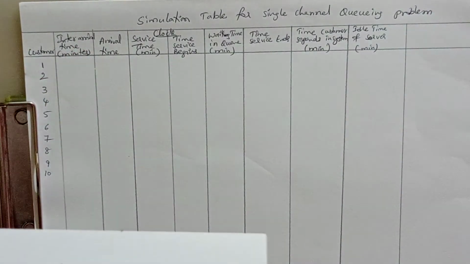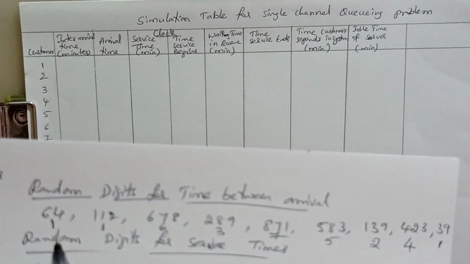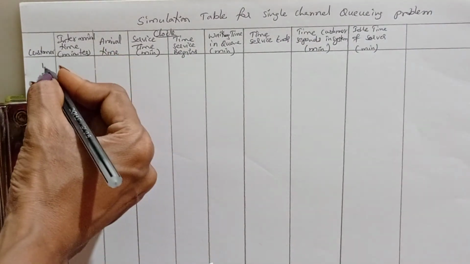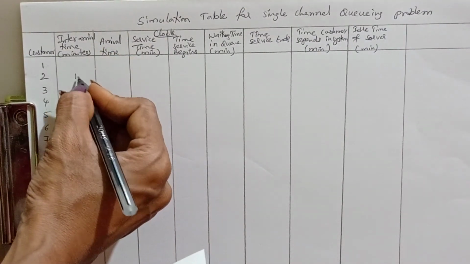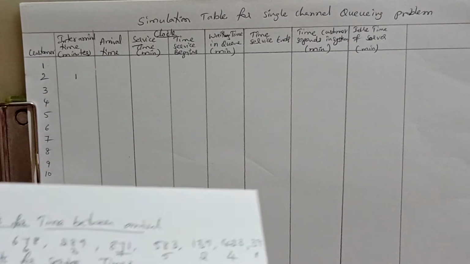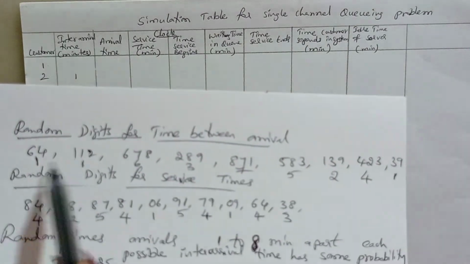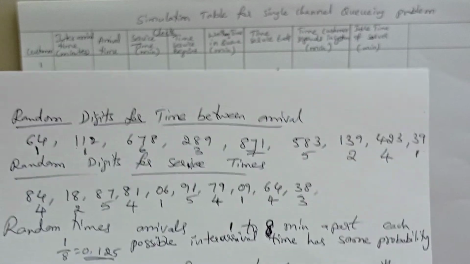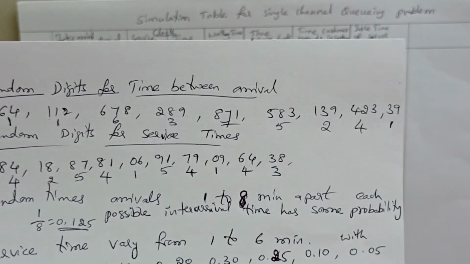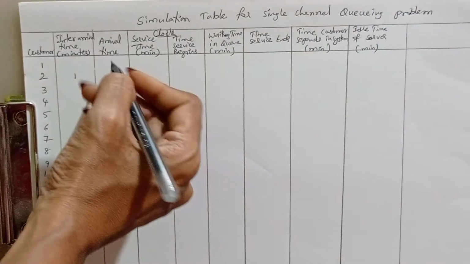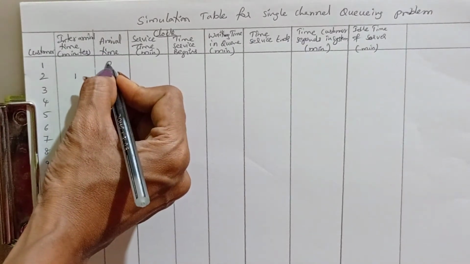In between these two, the first random digit 64 gives 1. So in between these two, that is 1. Leave the first row of this column empty, because this is between two customers. Next, go on like that. Always remember, the first value will not be anything, because the simulation always starts with clock time 0, so the first customer's arrival time is 0.